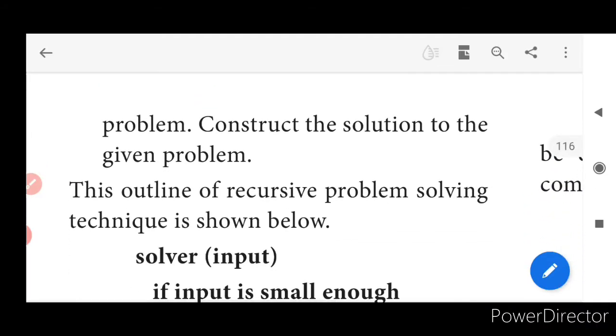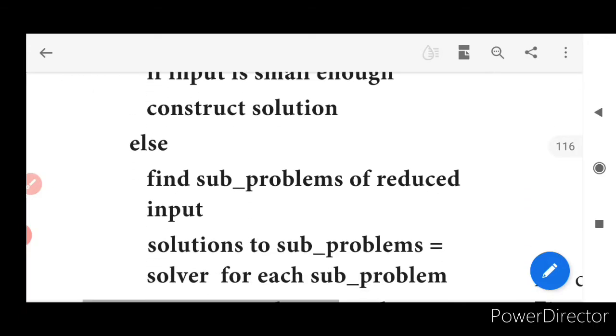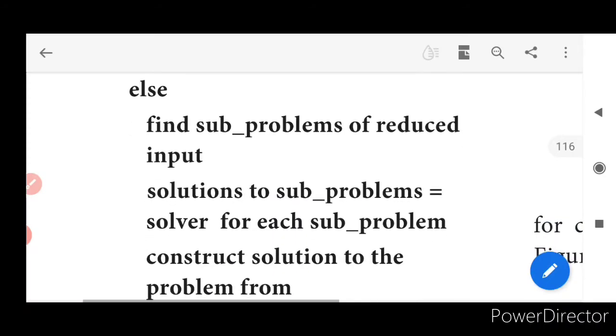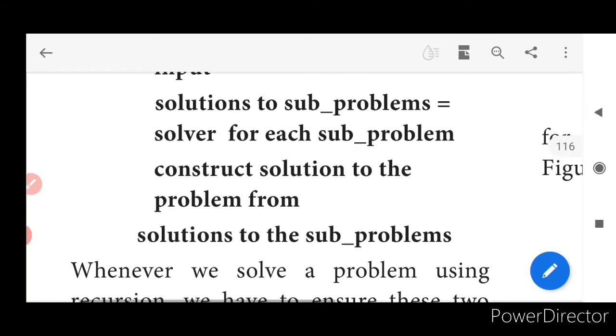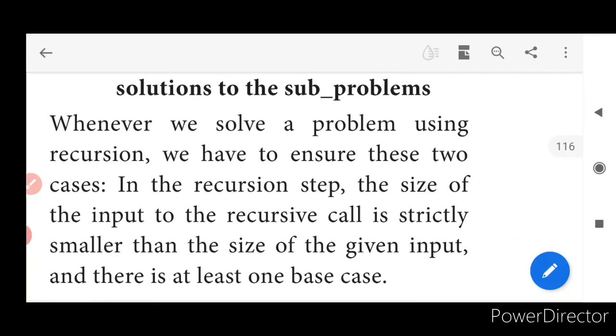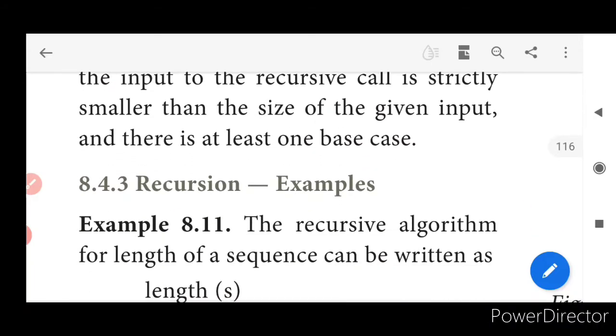This outline of the recursive problem solving technique is shown below. First, the solver gets the input. If the input is small enough, construct the solution. If not, what do we have to do? We have to find sub-problems till the problem gets reduced. The solution of each sub-problem is given by the solver. Construct the solution to the problem from the solutions of the sub-problems. Whenever we solve a problem using recursion, we have to ensure these two cases: in the recursion step, the size of the input to the recursive call is strictly smaller than the size of the given input, and there is at least one base case.